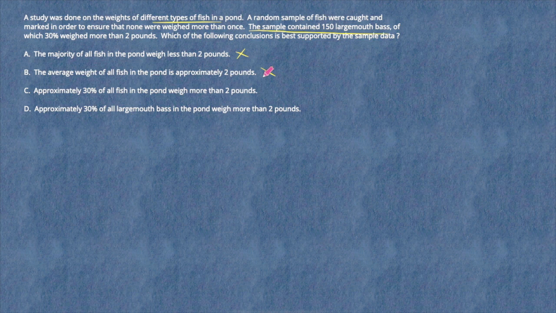C, approximately 30% of all fish in the pond weigh more than 2 pounds. That's also not correct. D, approximately 30% of all largemouth bass in the pond weigh more than 2 pounds. The sample contained 150 largemouth bass, of which 30% weighed more than 2 pounds. So you can conclude that approximately 30% of all the largemouth bass in the pond would weigh more than 2 pounds. This is something you can infer from the above sample.